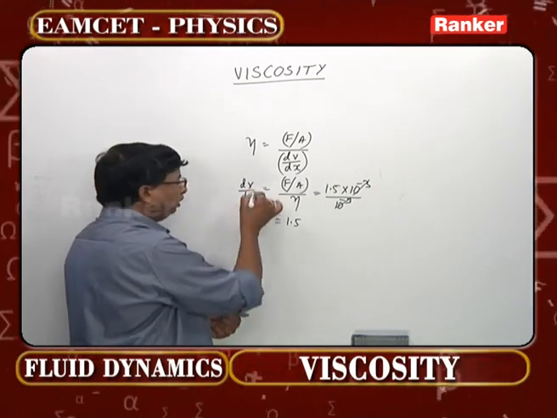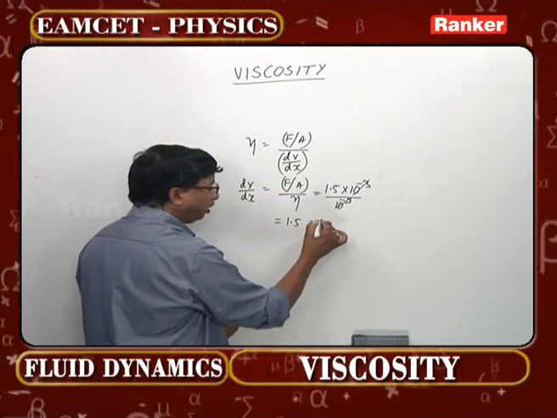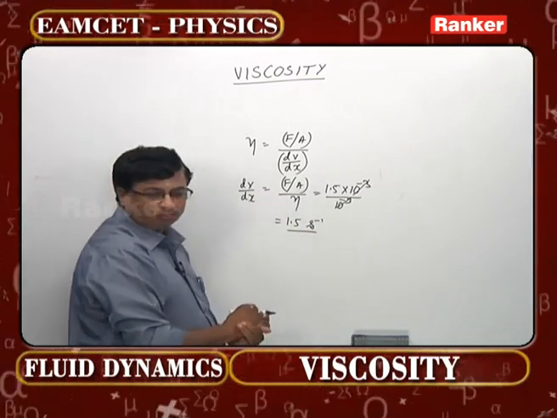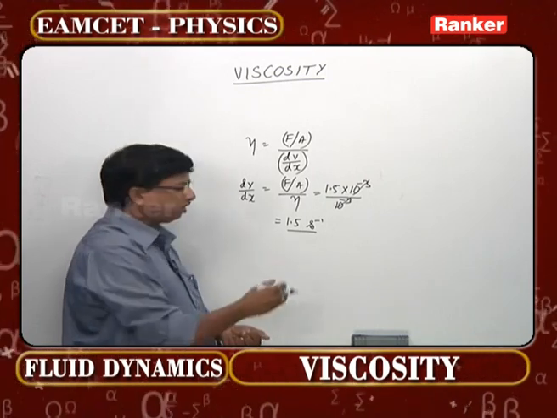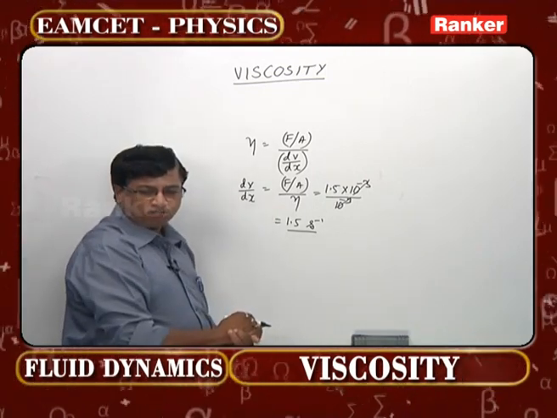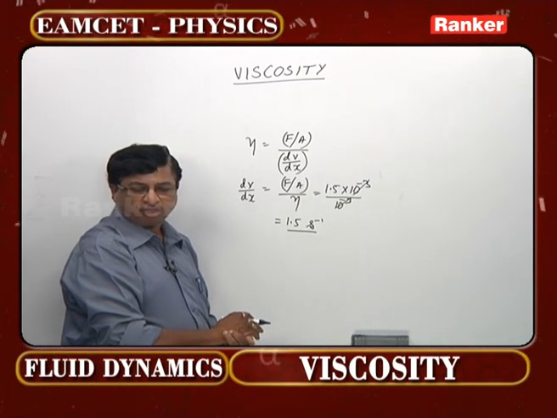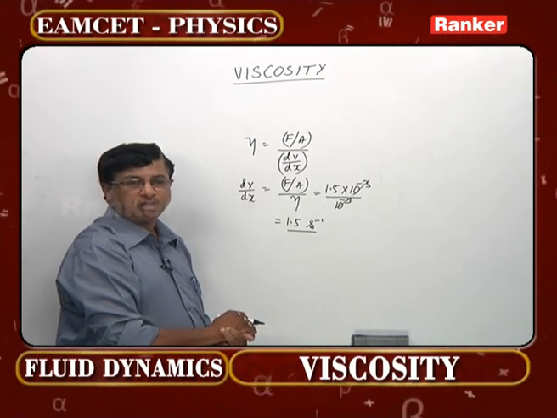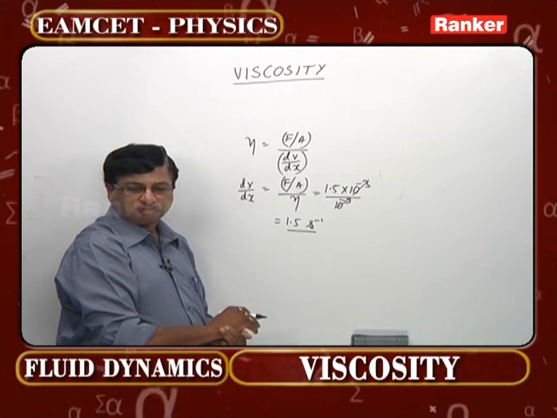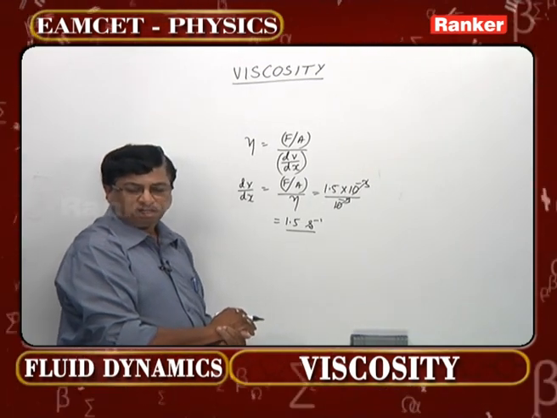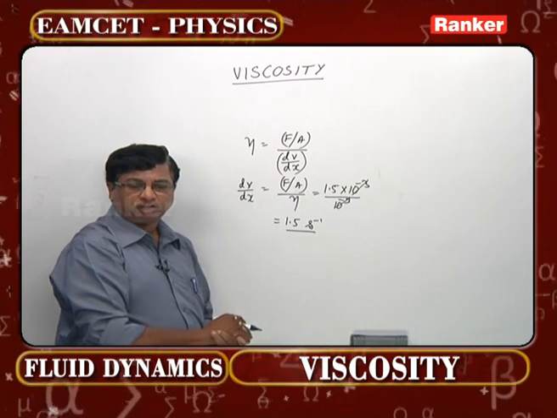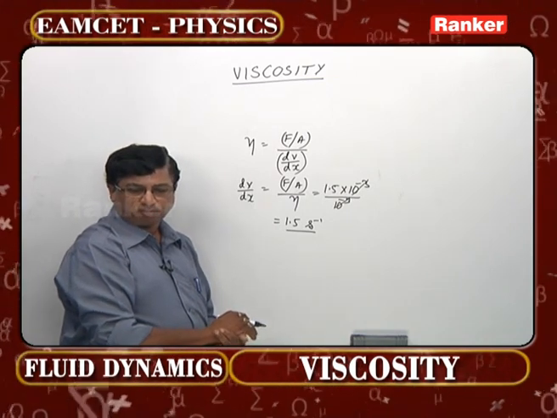One should remember that velocity gradient has a unit equal to second inverse. So what will be the correct option now? The very first option is the correct option for this first question. So 1.5 second inverse, or per second, is the value of this velocity gradient. Let us check the second problem in the same order, please.